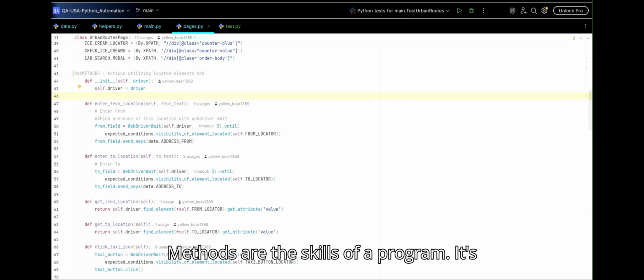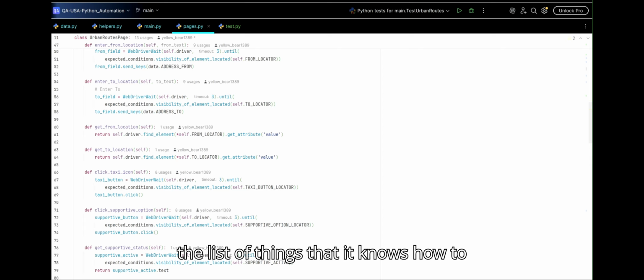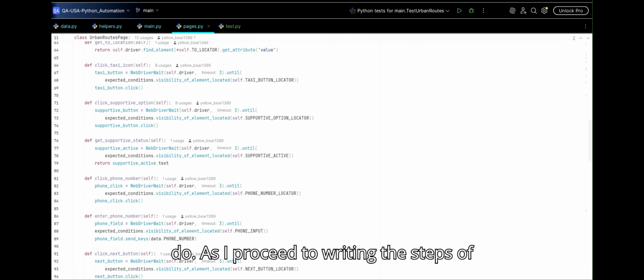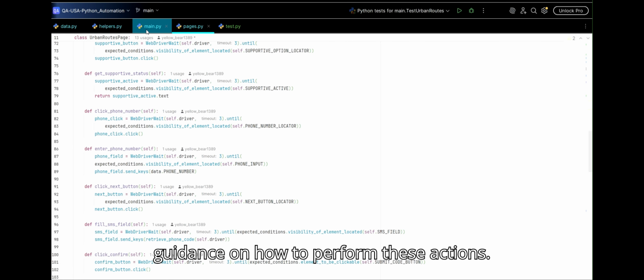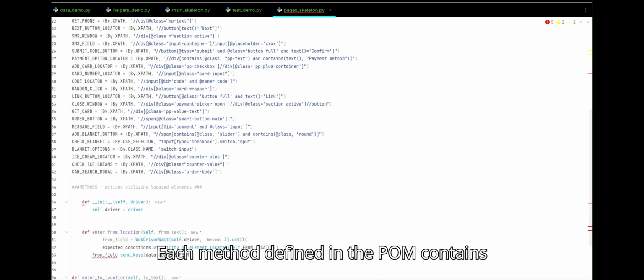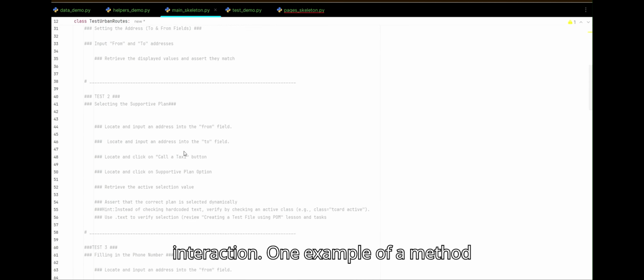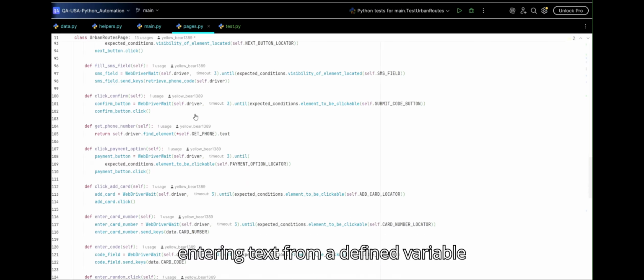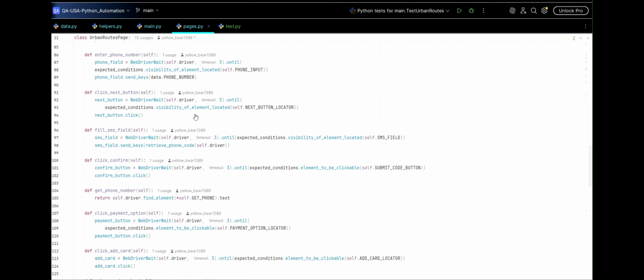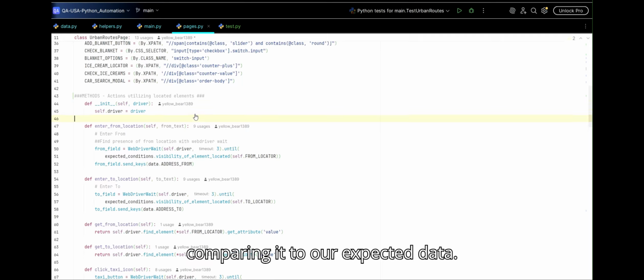Methods are the skills of a program. It's the list of things that it knows how to do. As I proceed to writing the steps of each test, my main test file will need guidance on how to perform these actions. Each method defined in the POM contains an element in the application to interact with and a method of interaction. One example of a method would be locating an input field and entering text from a defined variable stored in data.py. Another would be retrieving the entered data and comparing it to our expected data.